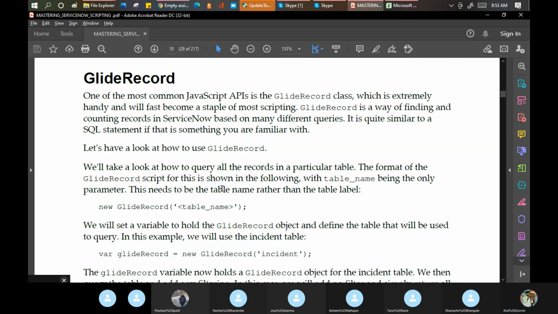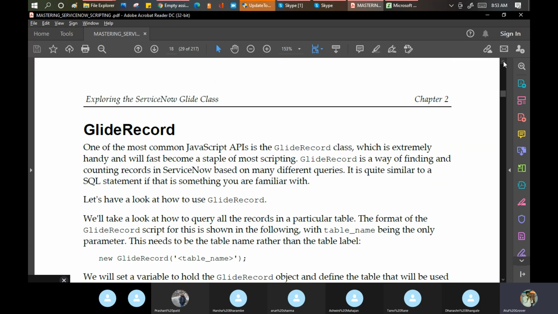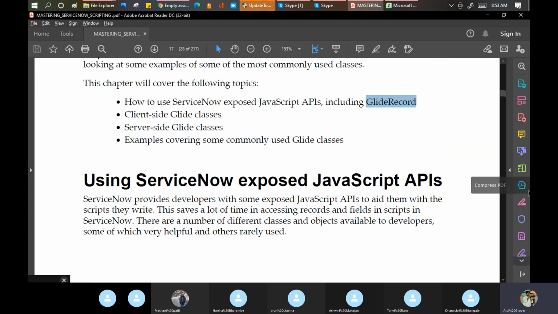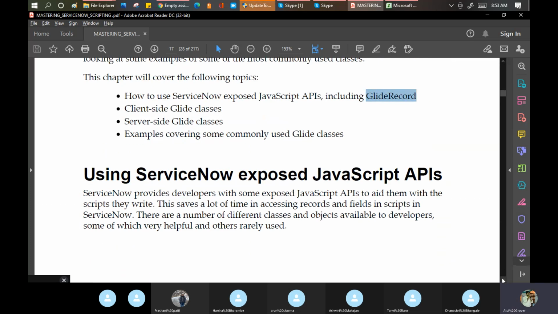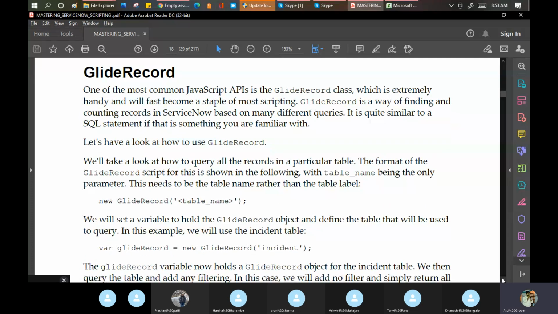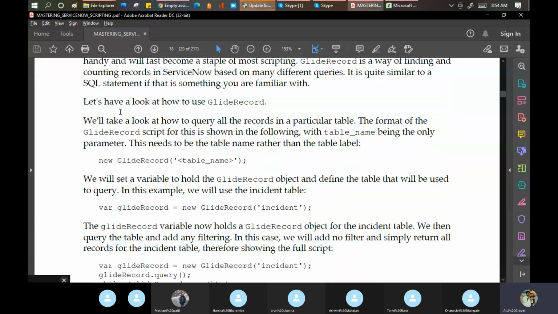Now give me a minute. Let me check the top. Did I miss something? No, it's all fine. Okay, this is how I can go by that part. Let's have a look at how to use GlideRecord.